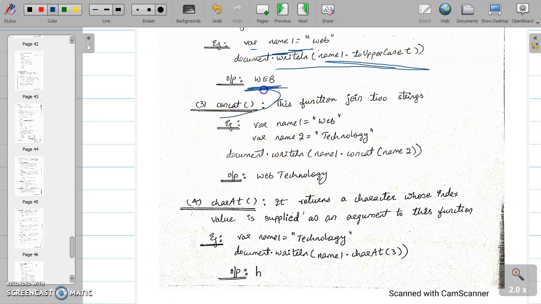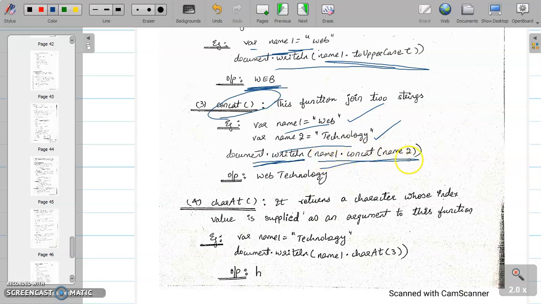Next, concat. Concat is another function. What concat will do is, it will join the two strings. See, name1 లో web అనేది ఉంది, where name2 is equal to technology. So name1 లో web అనే వర్డ్ ఉంది, name2 లో technology అనే వర్డ్ ఉంది. We are printing, document.writeln means print. What we are printing? name1.concat(name2). That means we are joining these two strings and printing. So output will be web technology.